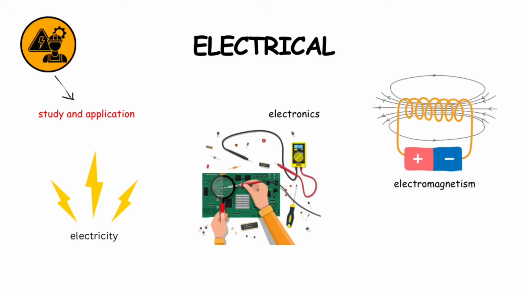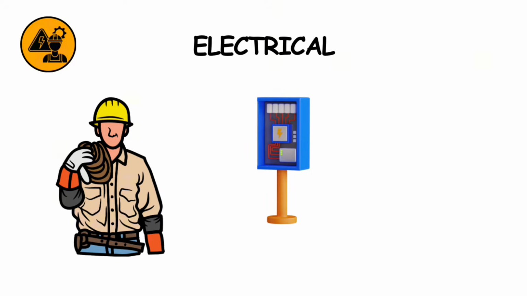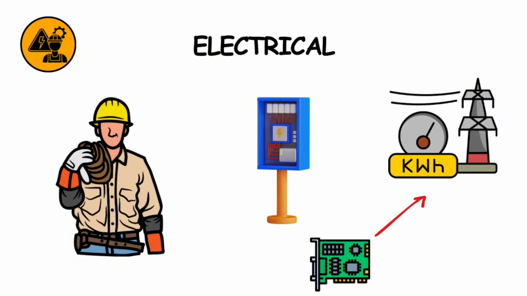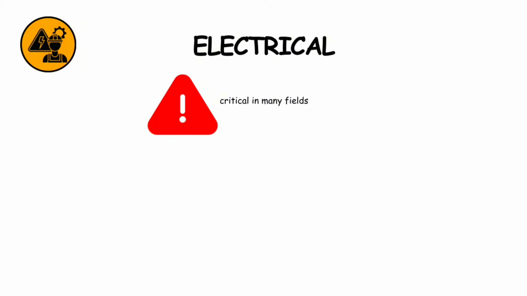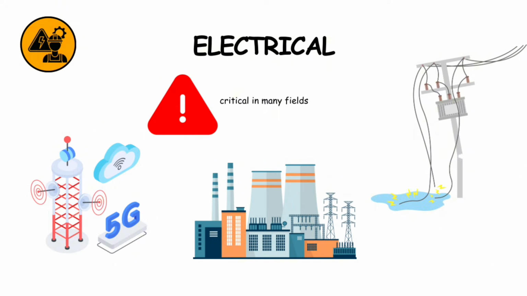Electrical engineering. Electrical engineering involves the study and application of electricity, electronics, and electromagnetism. Electrical engineers design and develop electrical systems and equipment, from small microchips to large power station generators. Their work is critical in many fields, including telecommunications, power generation, and consumer electronics.